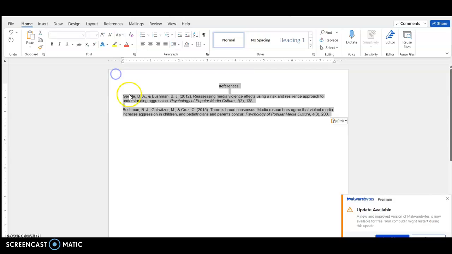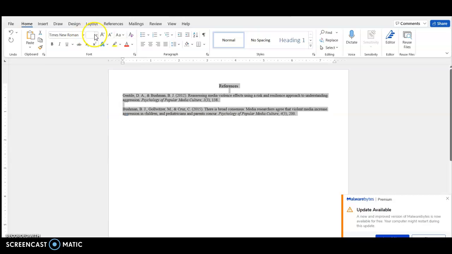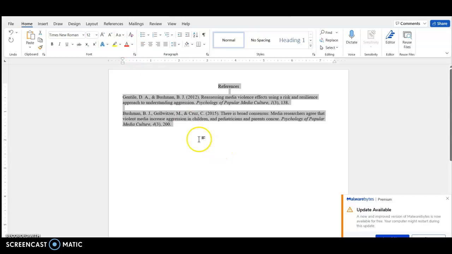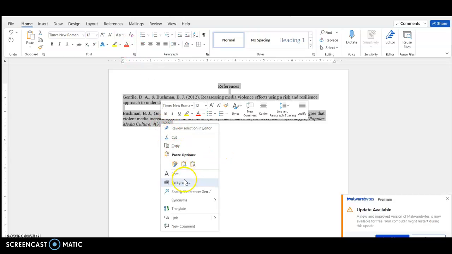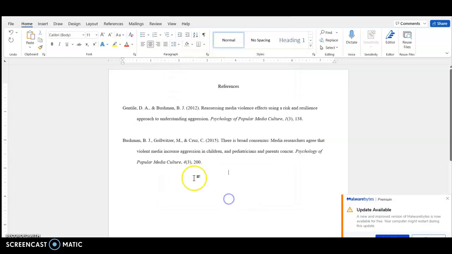What I'm going to do is highlight all this, make sure that it's all the same font, Times New Roman 12. Okay, and I am going to go paragraph, hanging indent, double space. Okay. All right, beautiful. So here we go.